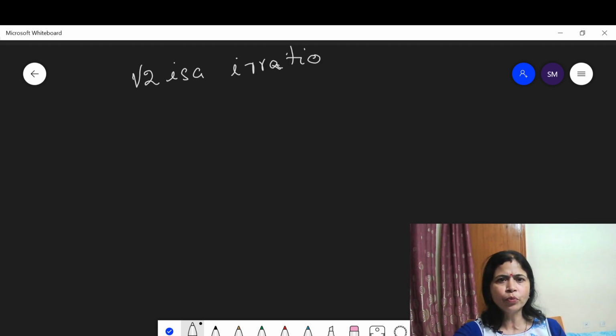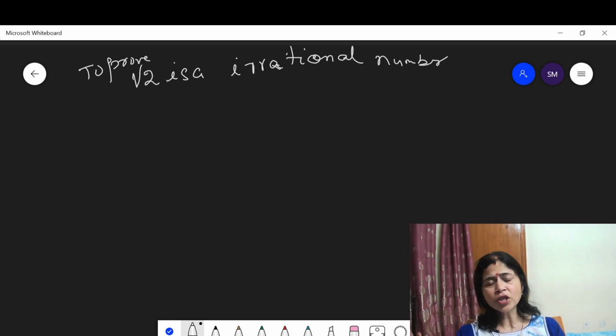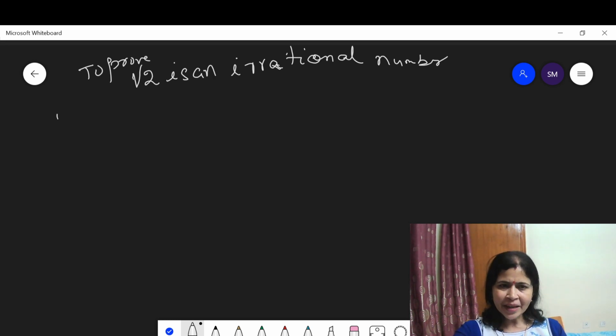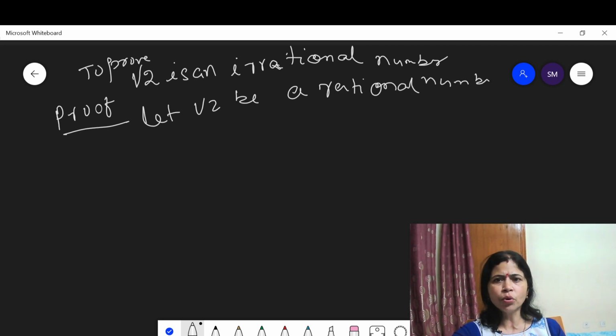You have to prove that root 2 is an irrational number. What is an irrational number? Irrational numbers are those numbers which cannot be represented in P by Q form. Here you have to prove that root 2 is an irrational number. Let us prove by the method of contradiction. Let root 2 be a rational number.